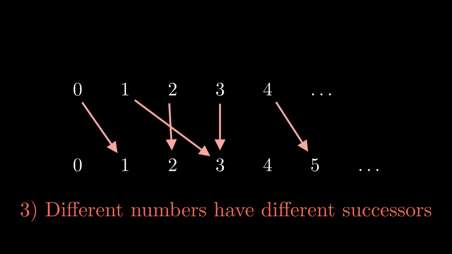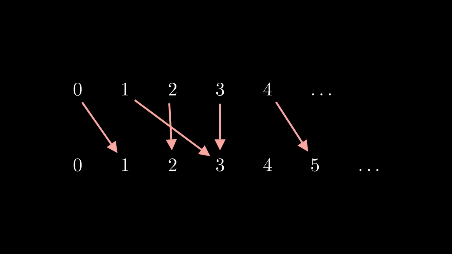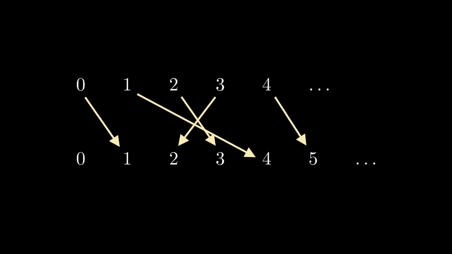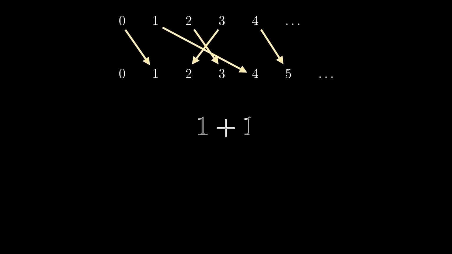But among the functions that do satisfy the axioms, unusual things can happen. Let's compute 1 plus 1 using one of these non-standard successor functions. In one such structure, 1 plus 1 turns out to be 4.